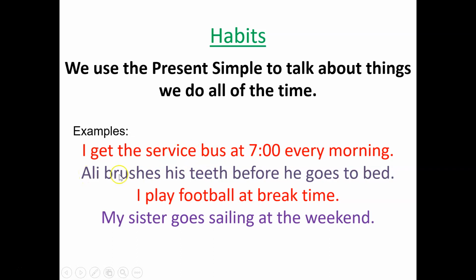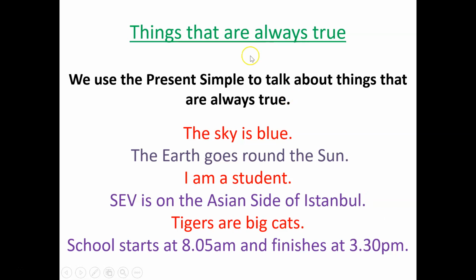Another example, Ali brushes his teeth before he goes to bed. Okay, so this is something that Ali does every time he goes to bed. I play football at break time. My sister goes sailing at the weekend. Okay, we also use the present simple to talk about things that are always true.